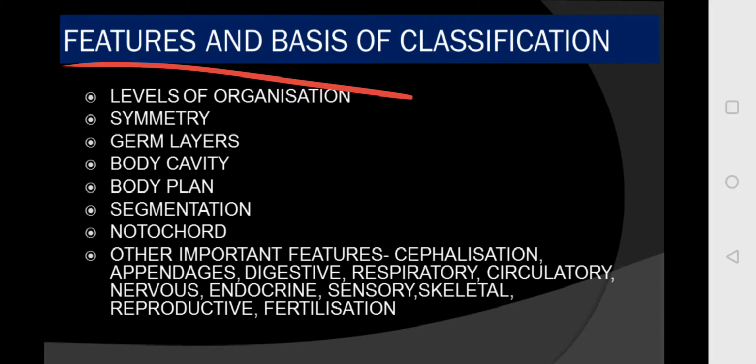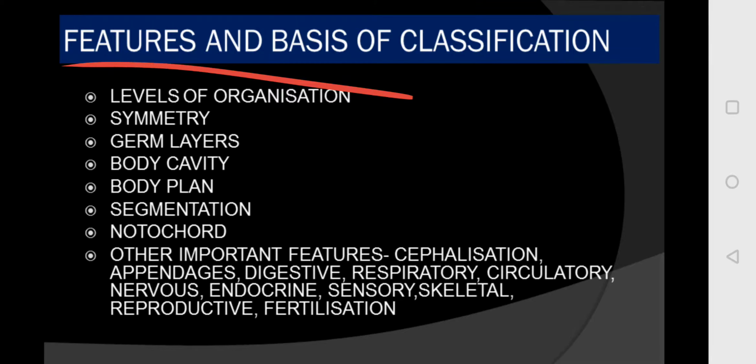Wherever we look near us, we see a lot of variety of animals, a diverse type of life forms. It is difficult for us to study each and every organism, so scientists have classified these organisms. This classification helps in easy identification, and it also helps in assigning a place whenever we find a new species. So this is why classification is done. Let's see what the bases of classification are.